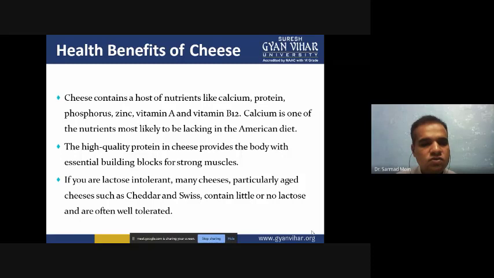If you are lactose intolerant, many cheese products, particularly aged cheese such as cheddar and Swiss, contain little or no lactose and are often well tolerated. So these types of cheddar and Swiss cheese are very good for the dietary purposes of lactose intolerant people.